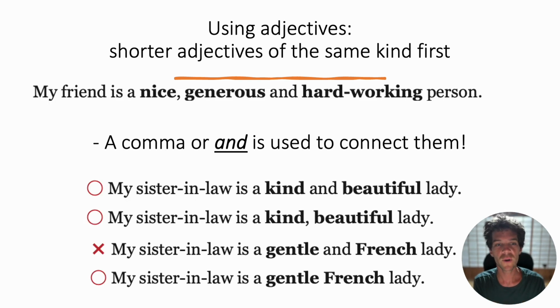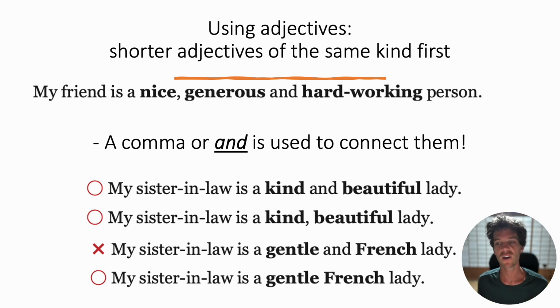Okay, so when we are using these subjective adjectives, or any of the adjectives in the same category, like a size adjective or a shape adjective, when they're in the same category, in general, you use the shorter one first. So, "my friend is a nice, generous, and hard-working person."